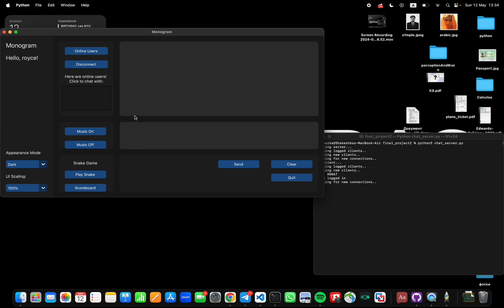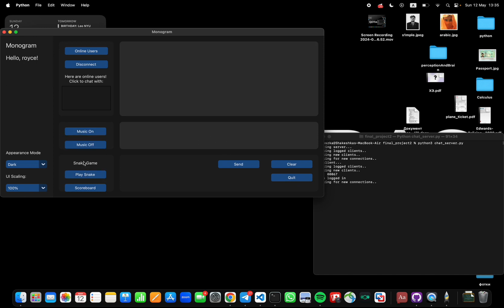The next column that we have is online users, music on/off, and snake game. We're not going there yet because to show you how it works, we have to connect the second user. I'll do it a little bit later. First, let me show you music on and off. I don't know if you will hear it in the recording, but these buttons work. Let's see it. Music on and music off. I hope you heard it in the recording. I heard it, it was loud as hell.